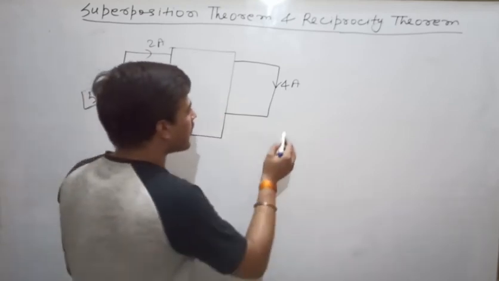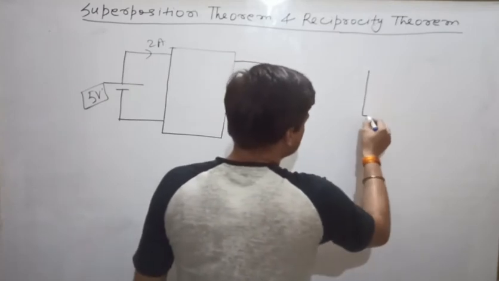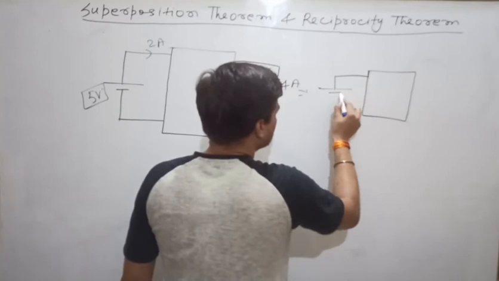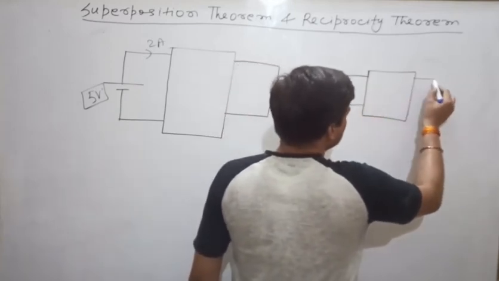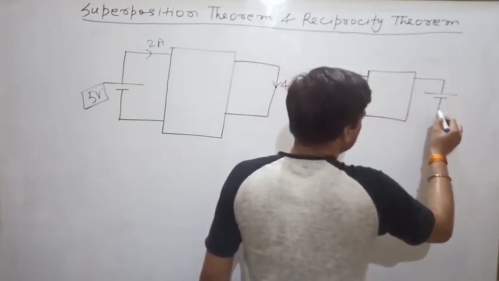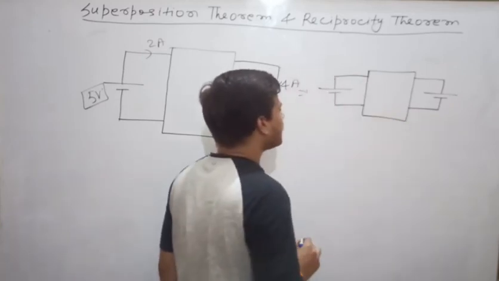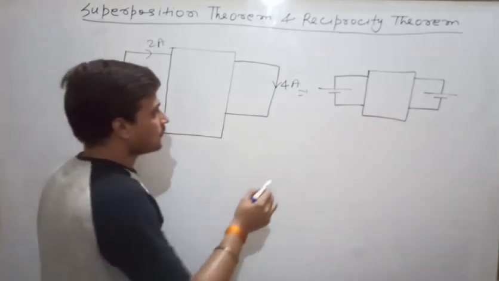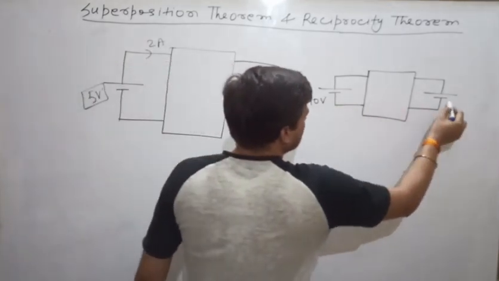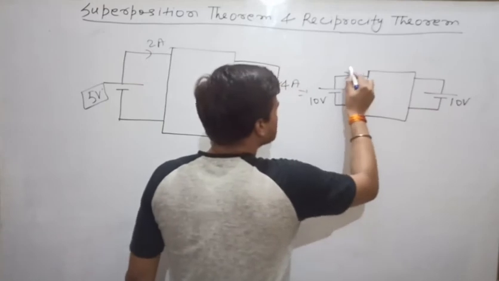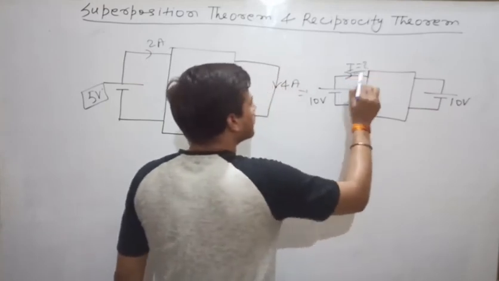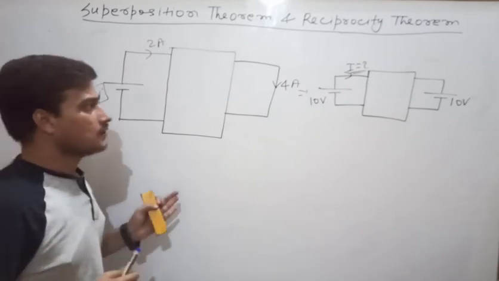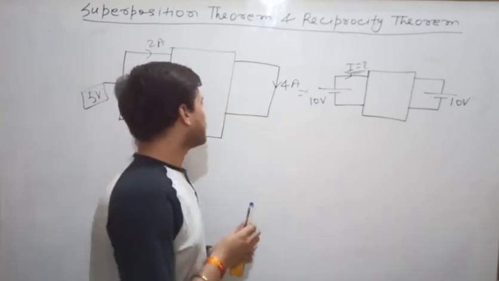Now they are asking you in this circuit, here it is 10 volt. They are asking you the value of I. Clear? So next, how to solve this question?